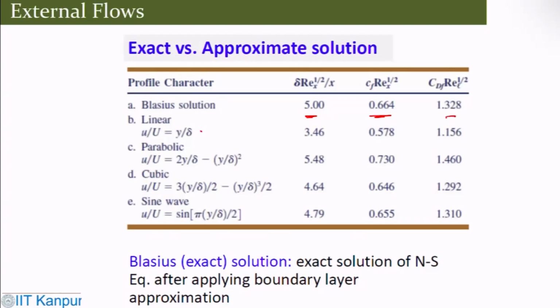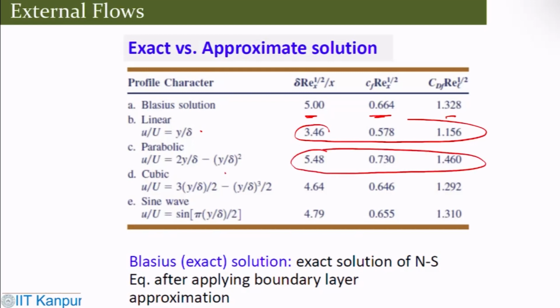So if you have a linear profile, then approximation like this. If you have a parabolic profile, it approximates very closely. If you have a cubic profile, this. So the Blasius solution is considered to be an exact solution of the Navier-Stokes equation once you apply the boundary layer approximation.